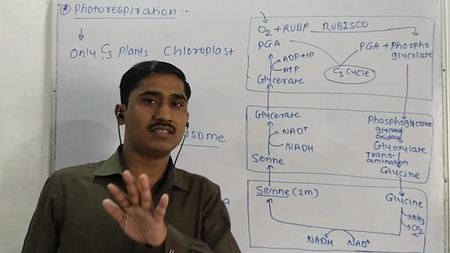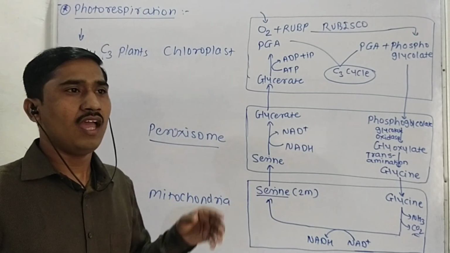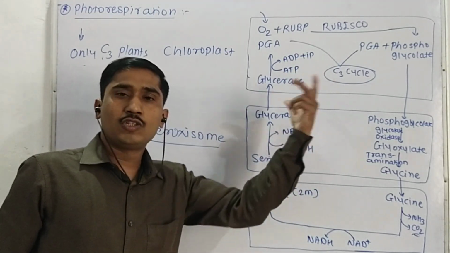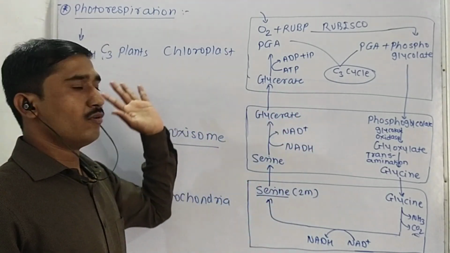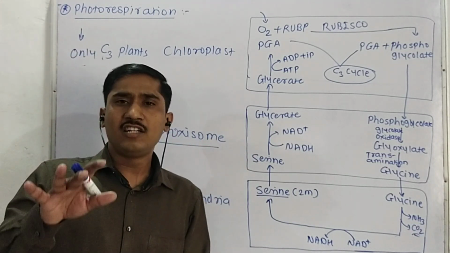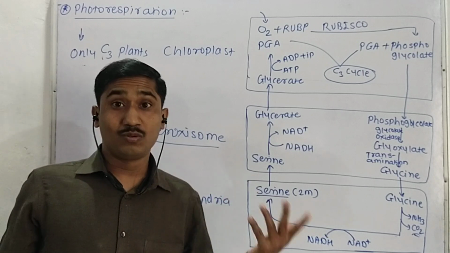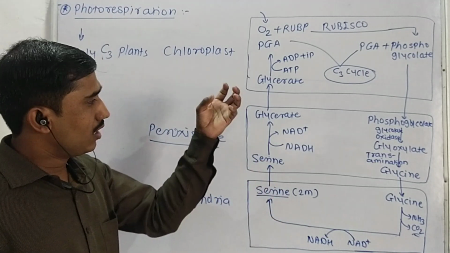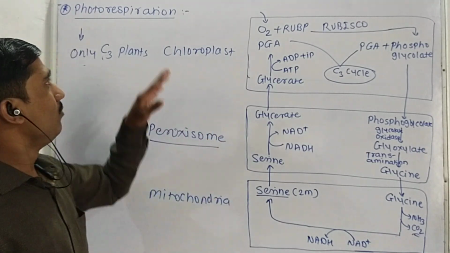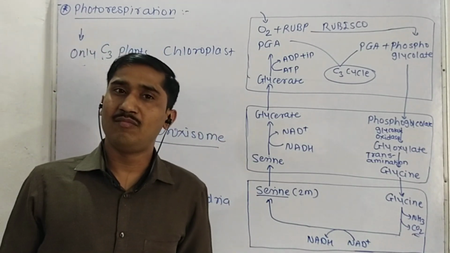But C3 plants don't have this mechanism, and C3 plants are totally dependent on atmospheric CO2 concentration for the photosynthesis process. If there is a slight change in CO2 concentration and O2 concentration, the rate of photosynthesis in C3 plants will decrease because of this photorespiration mechanism.